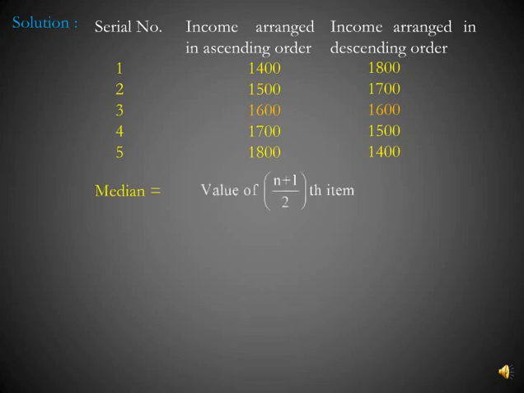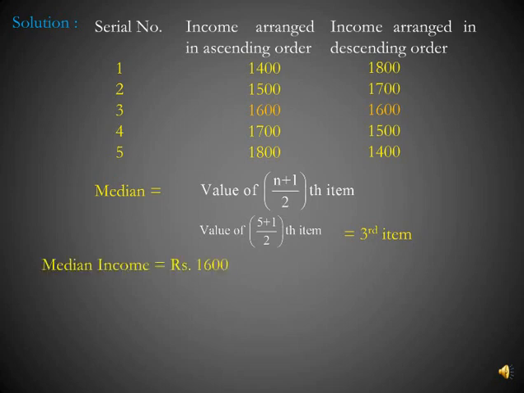Here n is 5, so median will be the value of (n plus 1) by 2th item, that is the value of (5 plus 1) by 2th item, that is the value of the third item. So you can see the value of the third item in both cases, that is in ascending order and in descending order, it is 1600. So median income is 1600. So it is clear from the above question that the value of median is the same irrespective of whether the items are arranged in ascending order or descending order.